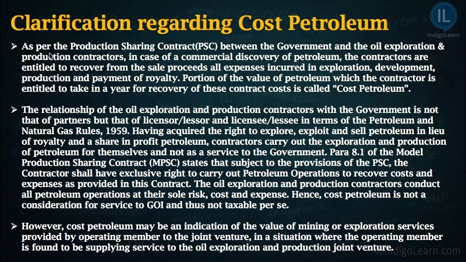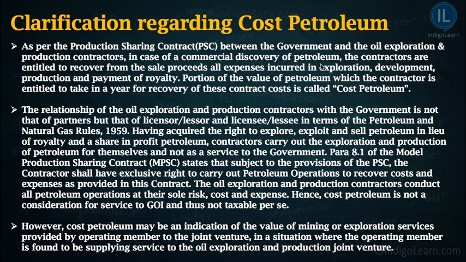The first portion of the clarification basically talks about whatever we have discussed until now. It explains what the term petroleum means. As per the production sharing contract between the government and the oil exploration and production contractors, there is the case of commercial discovery of petroleum. What does commercial discovery of petroleum mean? The oil exploration company does not necessarily know, wherever they have started digging for the oil, whether they will actually get oil there or not.